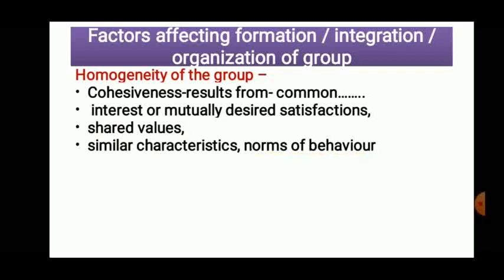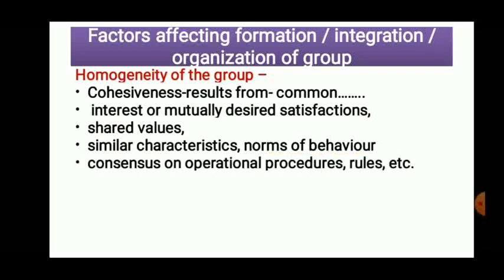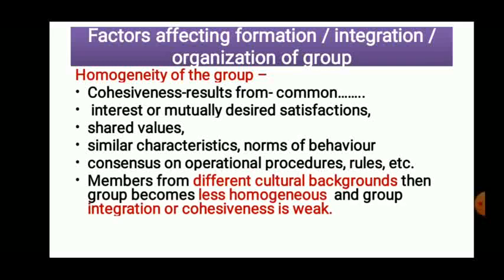Norms of behaviors are also same. Consensus in operational procedure. That means operational procedure should be same one. Rules, whatever rules are decided, everybody must have to follow that particular rules. If these are happening, then the cohesiveness remains much more in that particular group, and that group will remain for lifelong.